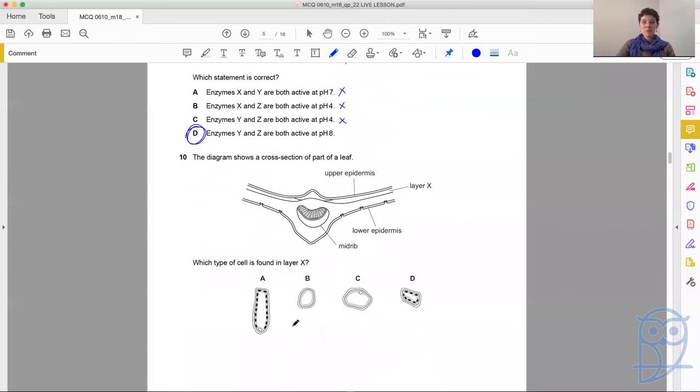From enzymes to plant cells. Okay, so the diagram shows a cross-section of part of a leaf. We can see we've got the midrib, the lower epidermis, the upper epidermis, and then a layer X. Layer X, right underneath the upper epidermis. This is our palisade mesophyll layer.